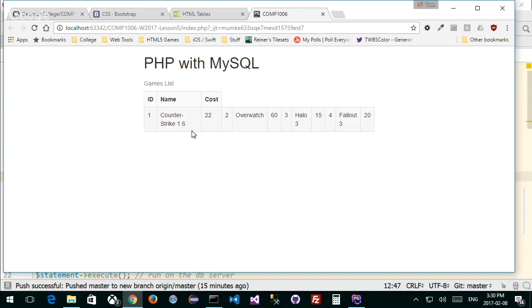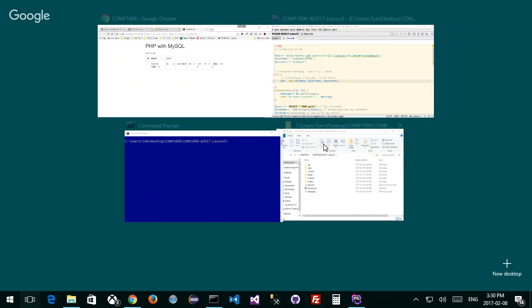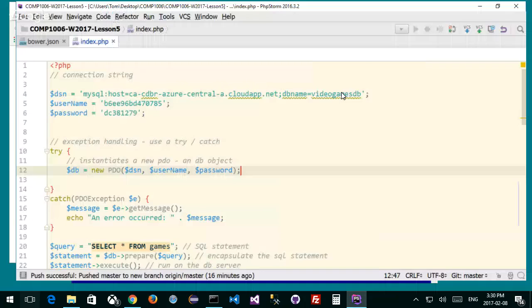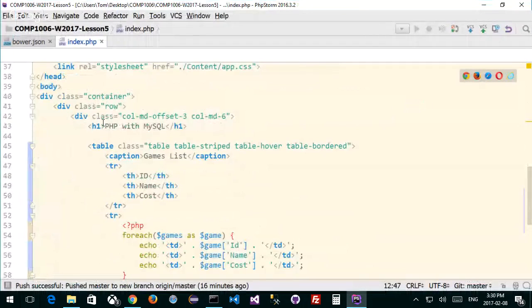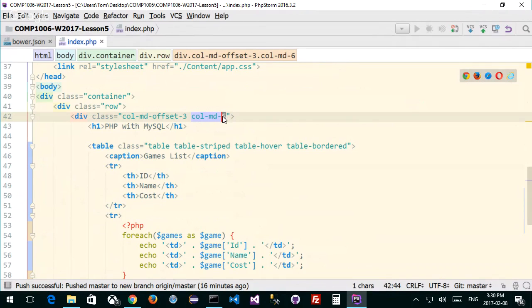And this isn't quite large enough. This is pretty small for this size. I want to make it so that everything fits. And why isn't it fitting? I got to think about this too. Well, there is a reason for that. It's because of the outside. What I've done is I said my class of my row, column medium offset 3 with a column medium of 6. Maybe I need more than 6. Maybe I need 8, and I need 2. That's part of it.